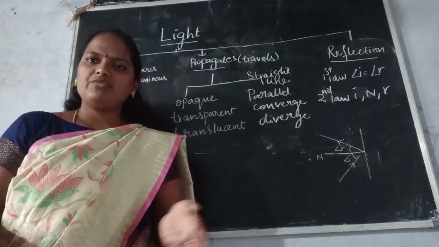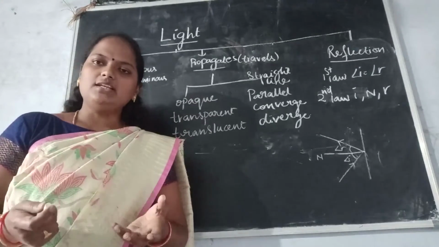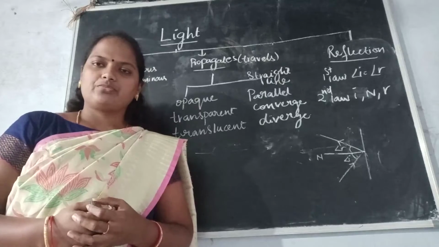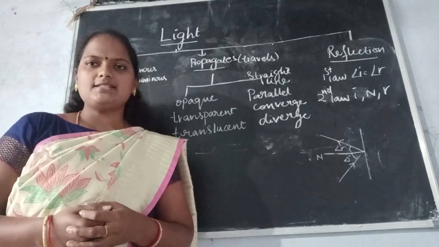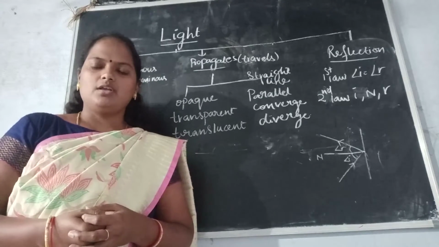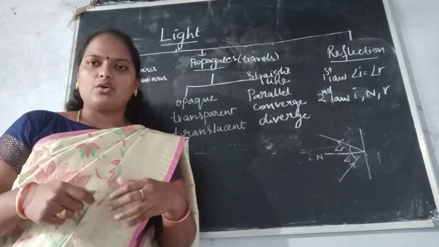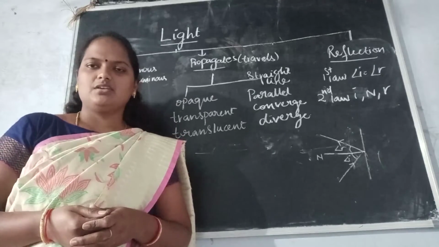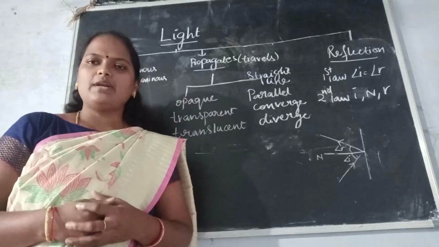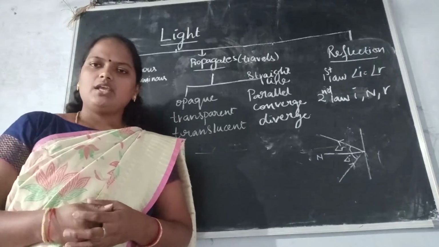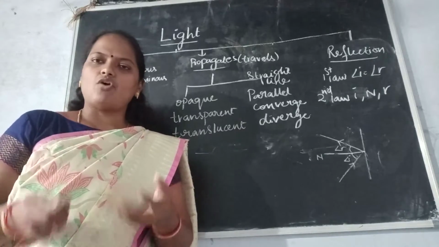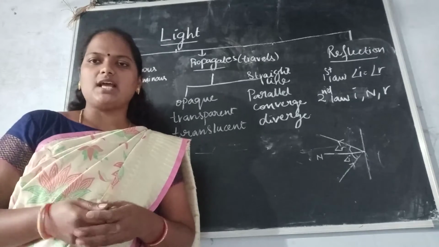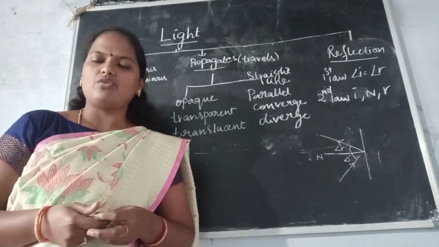For example, if we have a room without any windows, completely closed with walls, then do we have proper light inside the room? No. For example, if we go into a room where we have glass windows, then we have proper light in the room. If due to weather, fog formation is there on the glass, we will not be able to see the other side properly due to the fog.